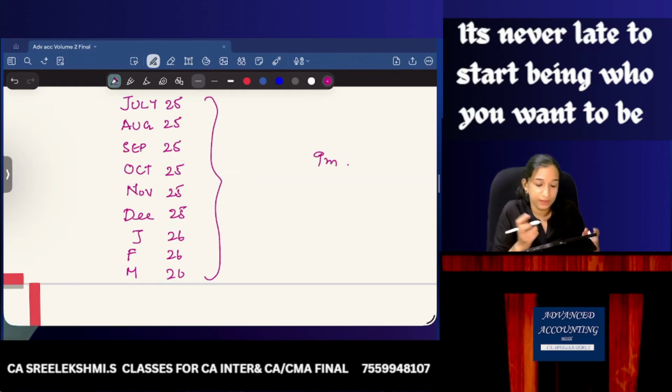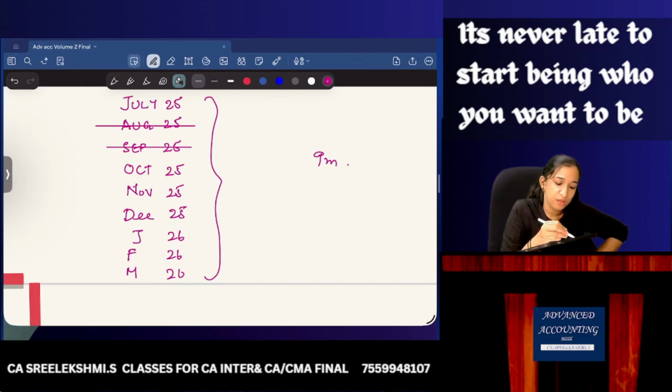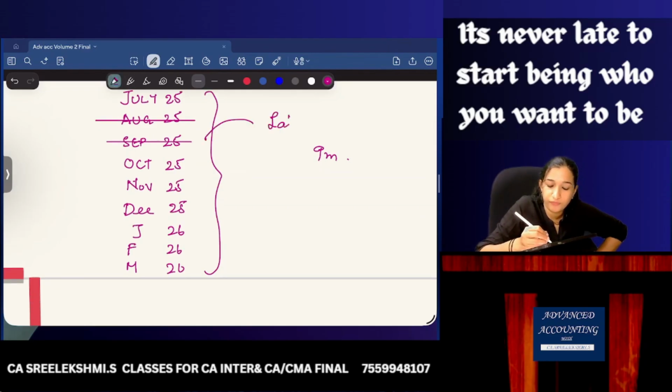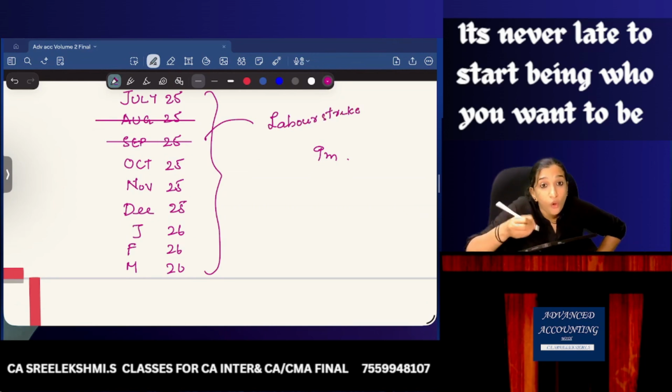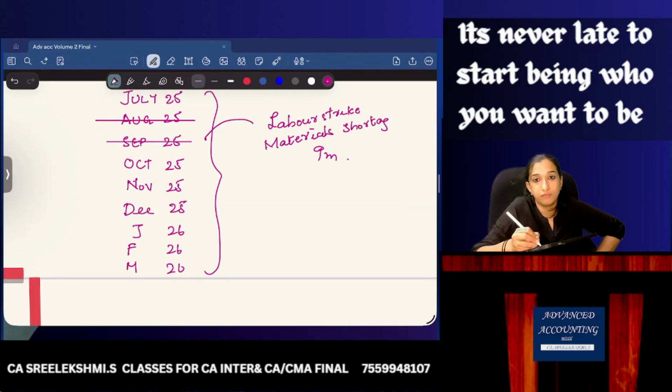Now assume there was no work in August and September. Why no work in August and September? Because we had a labor strike, or we had a material shortage, no materials, or we had fund issues.